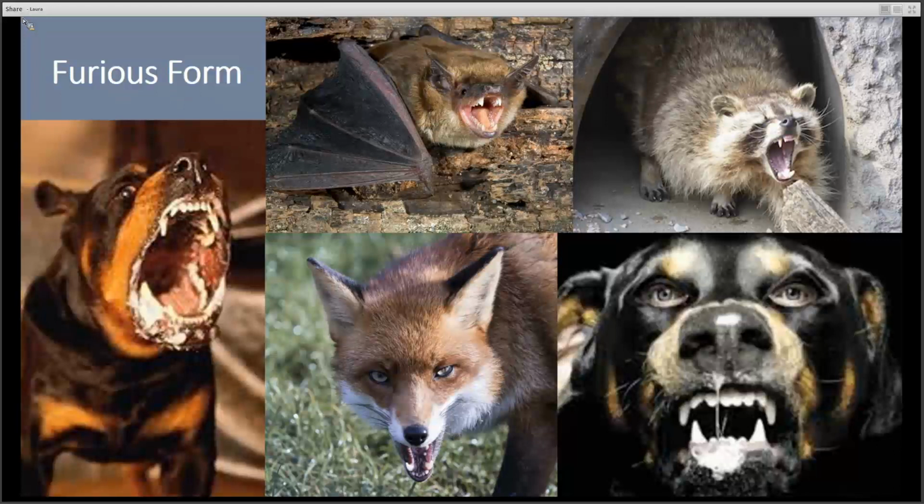Dogs suffering from the furious form of rabies may chew the wire and frame of their cages. They may bite at the air, at moving objects, or themselves. Young puppies that are infected sometimes seek human companionship and affection, but usually become vicious within a few hours.